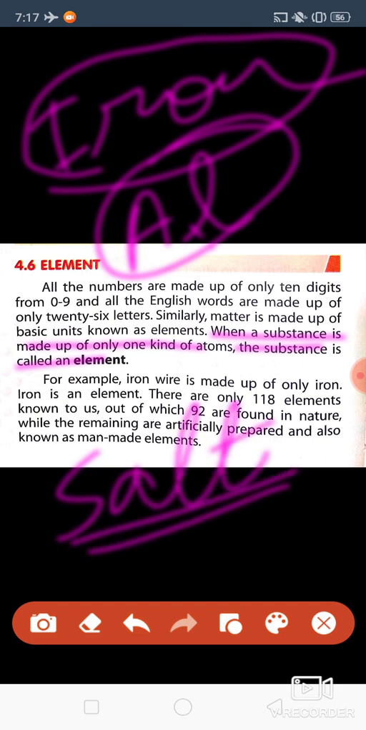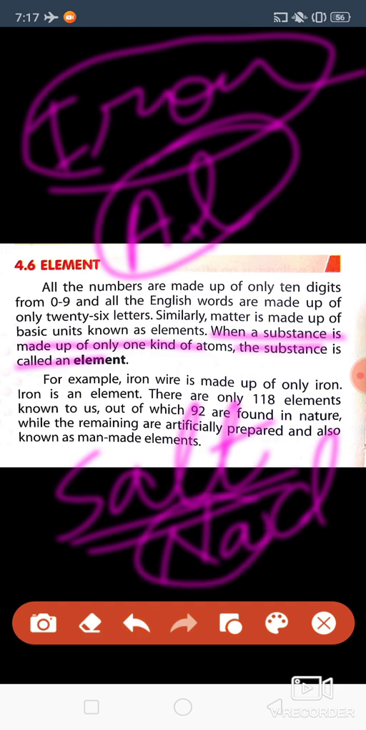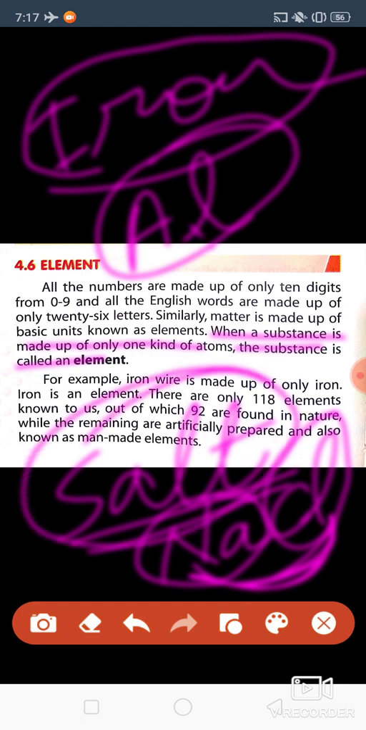But if we take salt, then salt is not made up of only one type of element. Salt is made up of two types of elements. One, Na, is called sodium, and Cl is called chlorine. Okay, so two types of elements are there. So salt is a substance made up of two types of elements. So an element can be defined as: when a substance is made up of only one kind of atom, the substance is called an element.